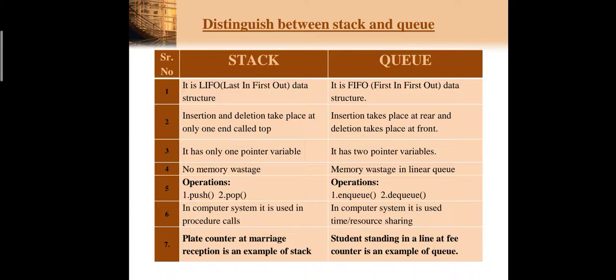Then you can write down the examples of stack and queue. One example of a stack is a plate counter at a marriage reception. Plates that are kept one after another are an example of a stack. Whereas an example of a queue is students standing in a line at a fee counter. Students forming a queue at a fee counter is an example of a queue, whereas a plate counter at a marriage reception is an example of a stack. I hope the difference is understood to you.